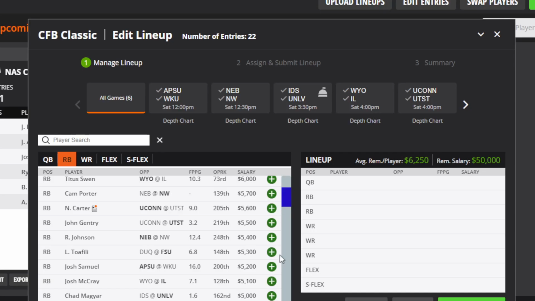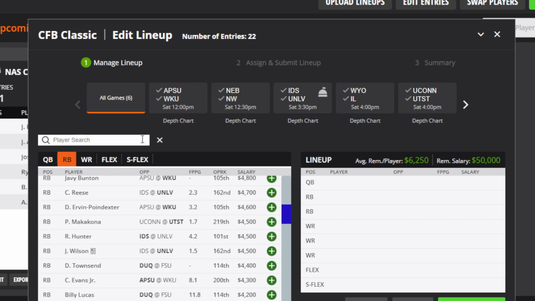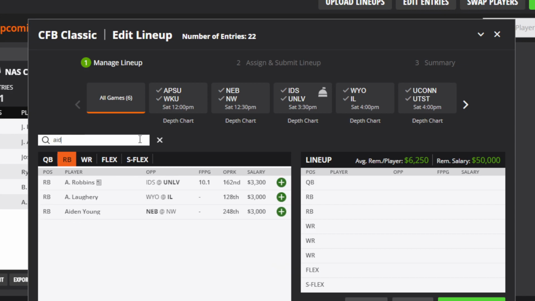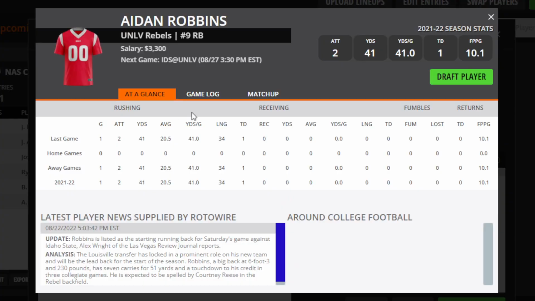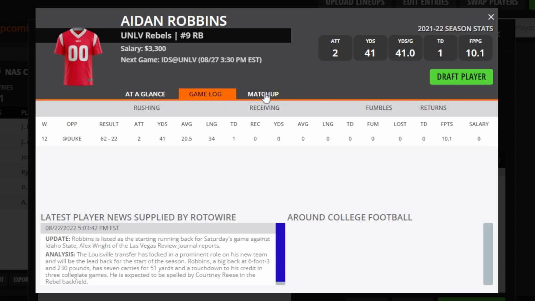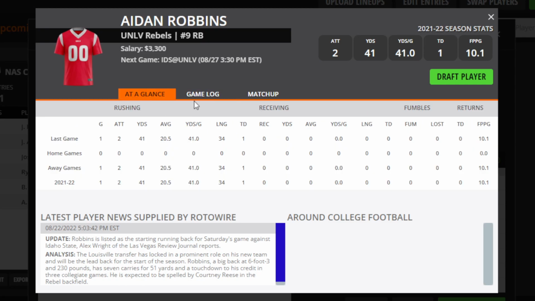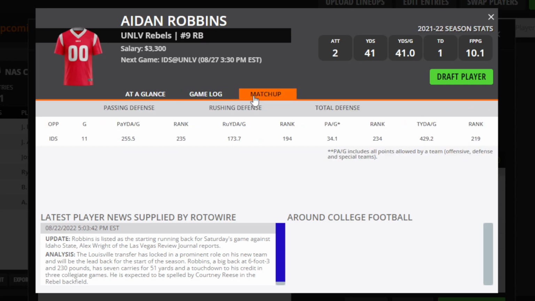But I sort of have a steal, which I am kind of shocked that this guy is as cheap as he is. And it is Aiden Robbins for UNLV. Now, he's listed as a starting running back, and he was transferred from Louisville, and he's a big back, and he can score points. He even scored at Louisville. So I think against Duke is what it's showing here. So I think that this guy might be kind of a steal for this team.